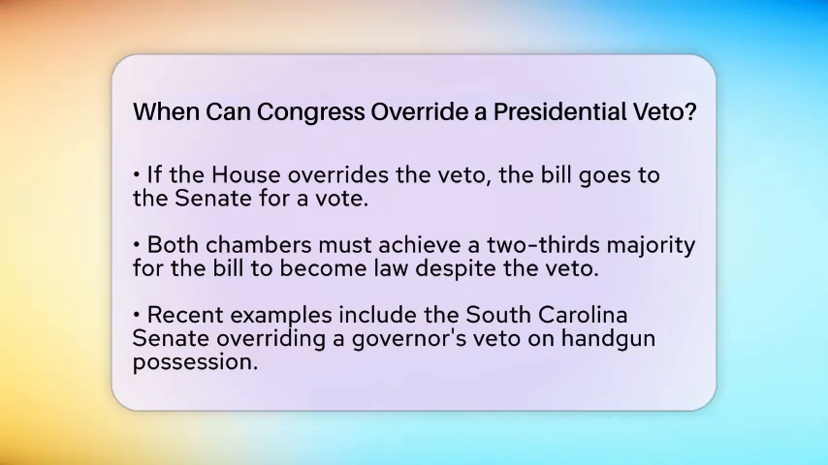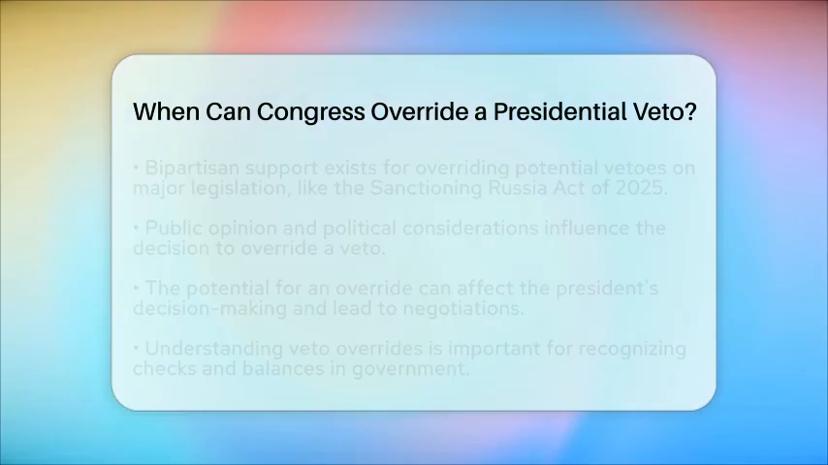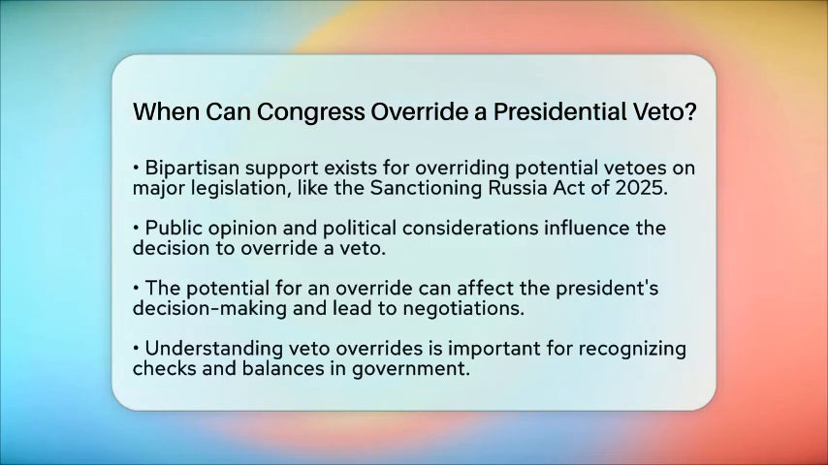Political considerations play a key role in the decision to override a veto. Congress may choose to override a veto if there is strong public backing for the bill, or if the president's veto is perceived as unpopular. The possibility of an override can even influence the president's decision-making, prompting negotiations or compromises to avoid a veto override.